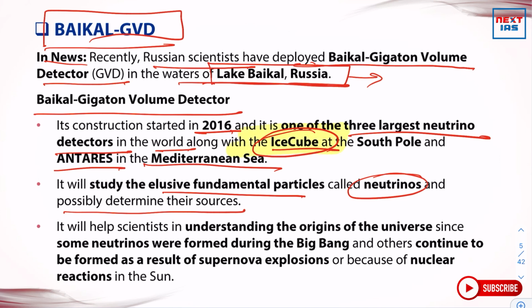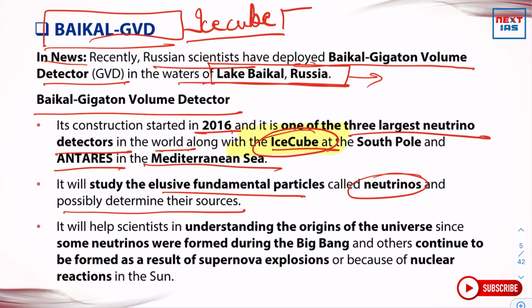UPSC has asked a question about IceCube in its prelims exam 2015. What question did UPSC ask? It gave three statements regarding this IceCube.